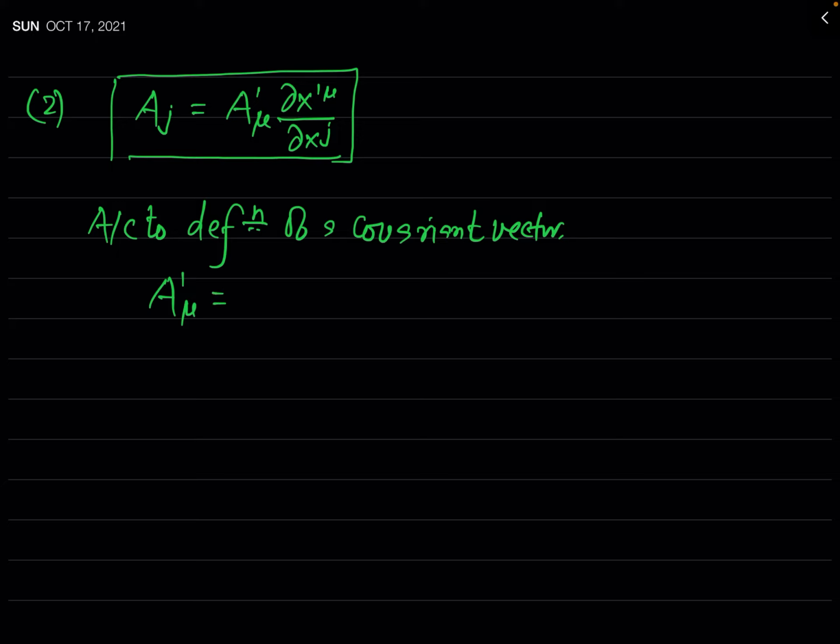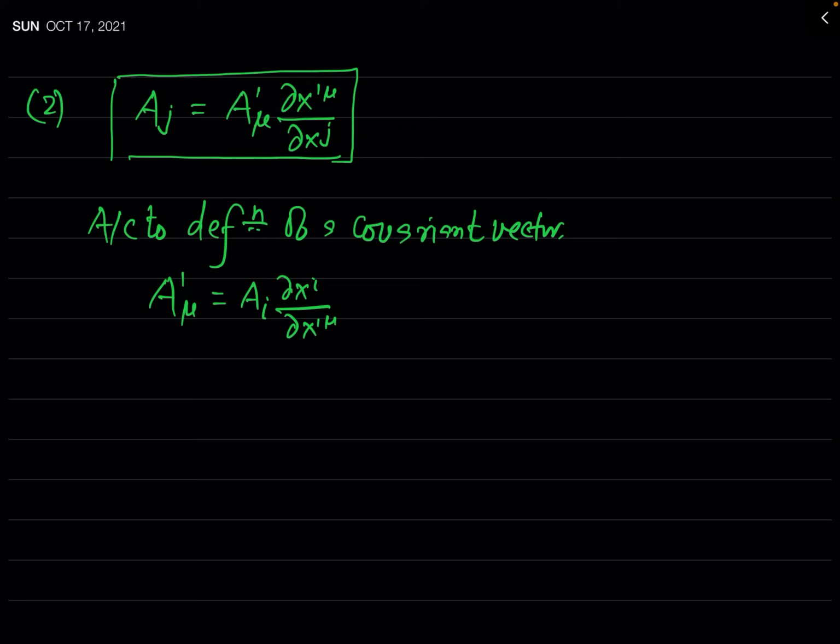According to the definition of the covariant vector, if we consider that in frame S the components of the covariant vector are Ai, then A prime mu you can write will be equal to Ai del xi by, can you say what will be in the denominator? This will be del x prime mu, you know it.